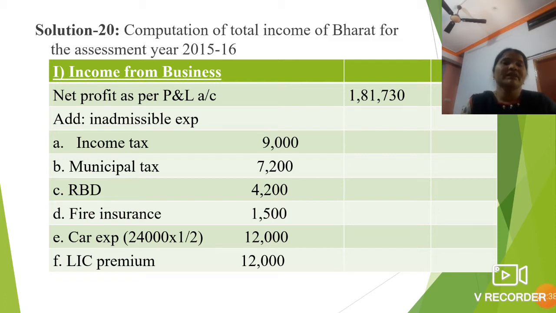So 1,81,730. Add admissible expenses. Some of the expenses we can call admissible expenses. In the theoretical class I already explained all these expenses.